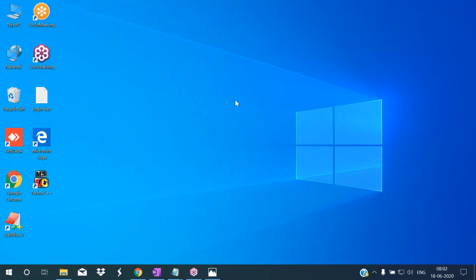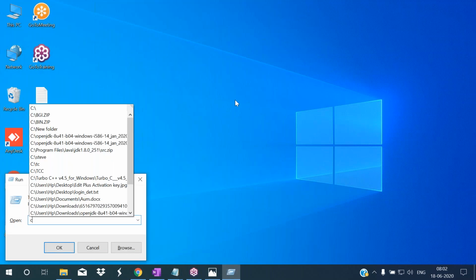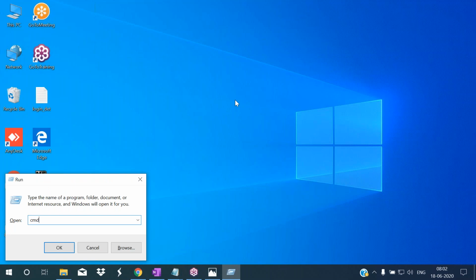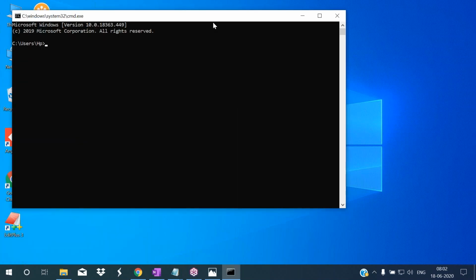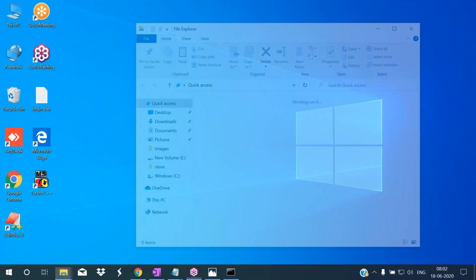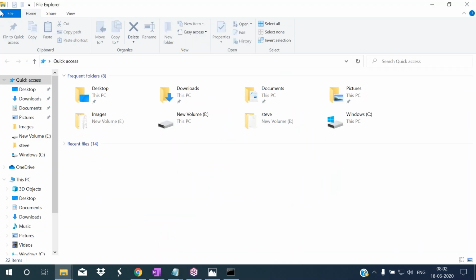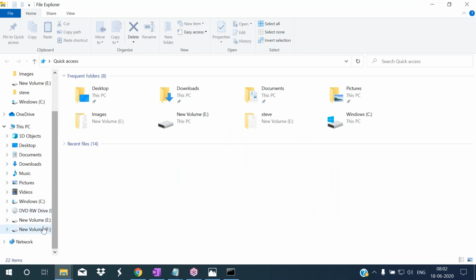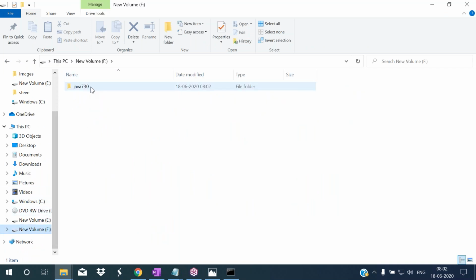To compile this, we have to open the command prompt. Now I'm opening the command prompt. When you press Windows plus R, it displays the run dialog box. In the run dialog box, I'm typing cmd. That displays the command prompt to us. So this is the command prompt. Now we have to go to our program's location. Where we saved our program: in the F drive, in the Java 730 folder, we saved our file.